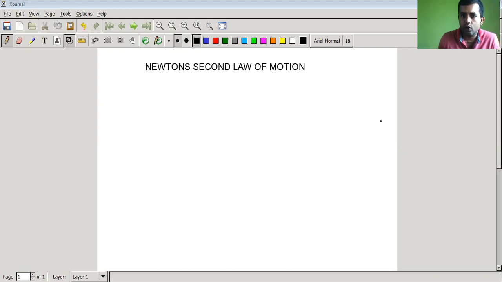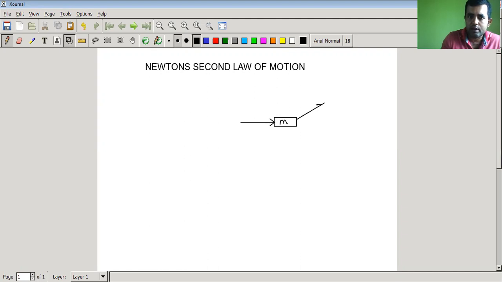Now, if I want to write Newton's second law of motion in one line, it goes like this. If I have a system, let us say this is a block, so this mass is my system, and let us say that different forces are acting on it.